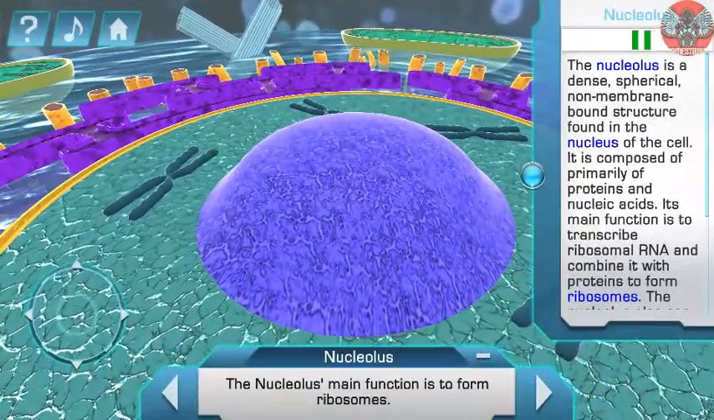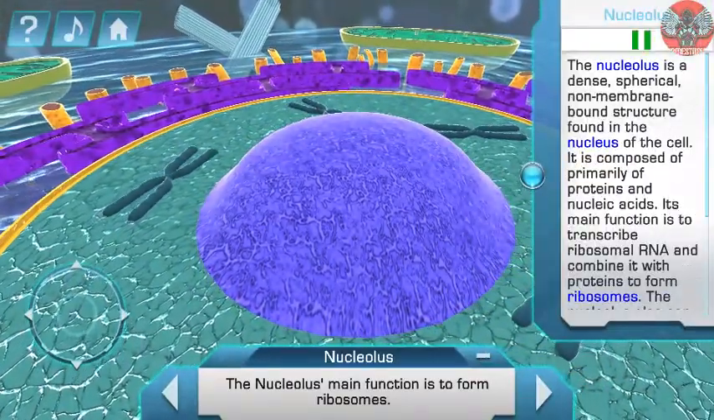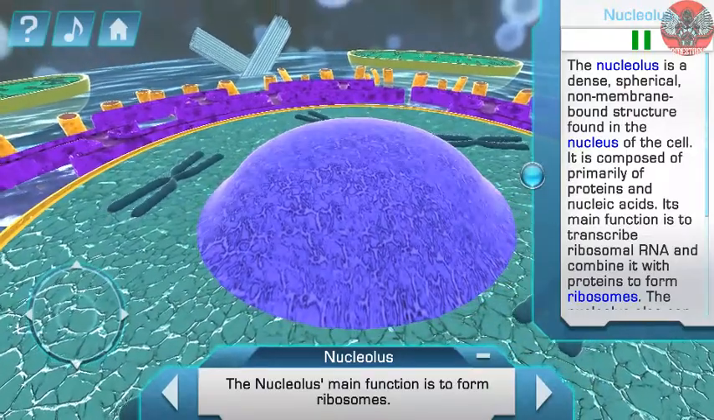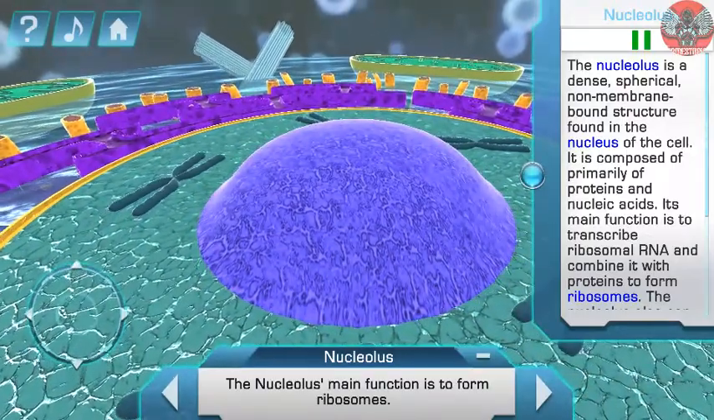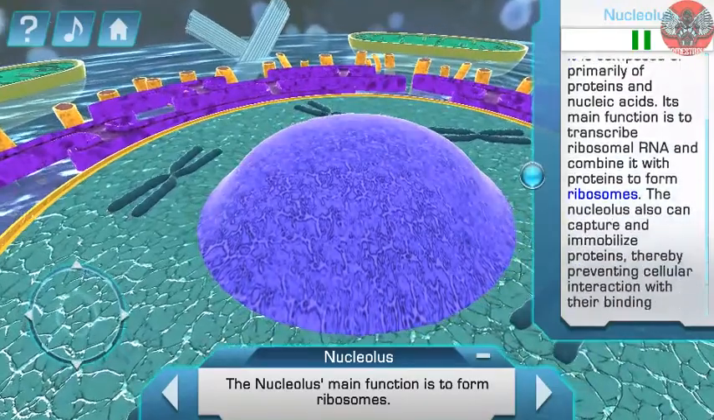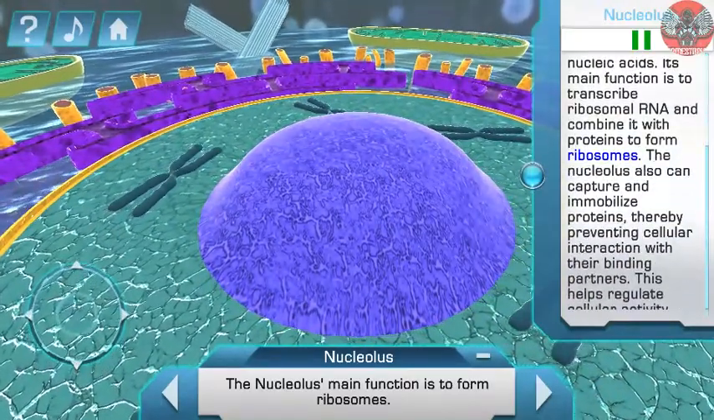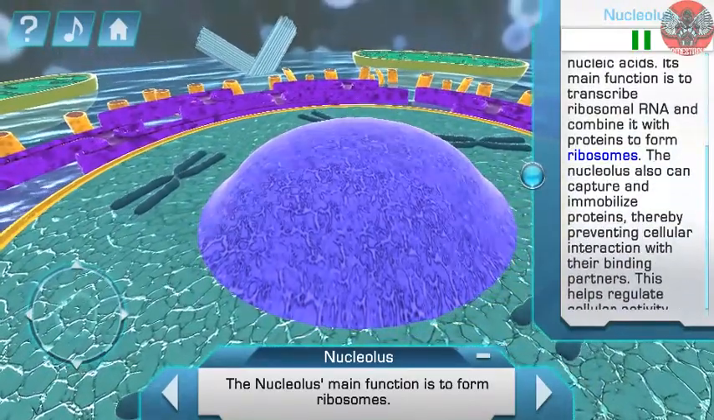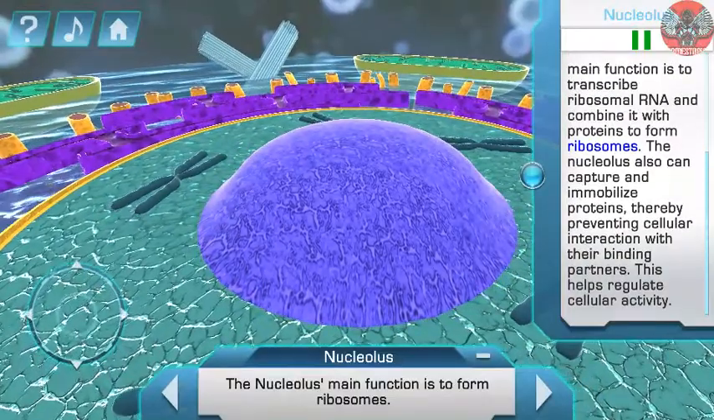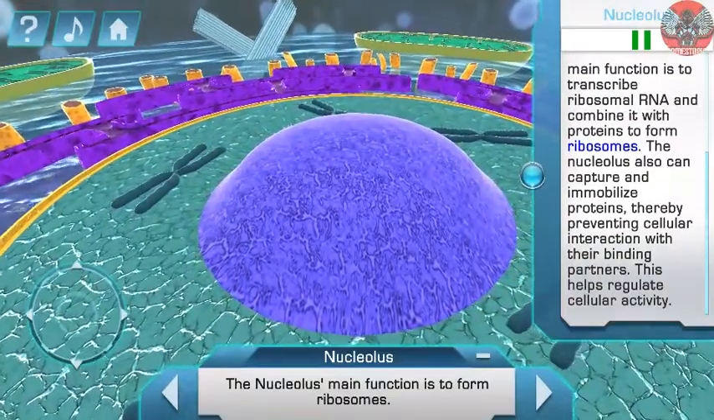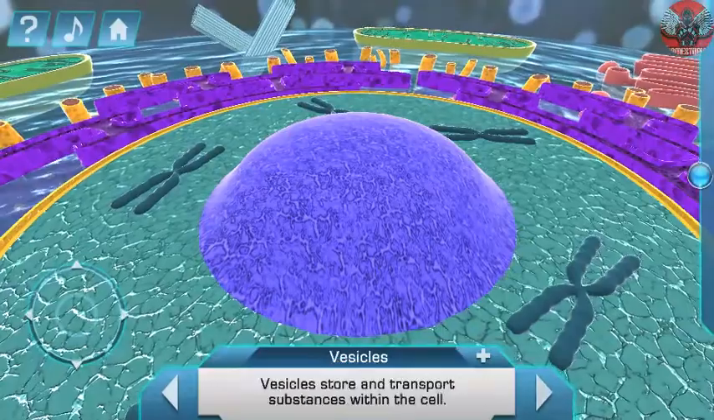The nucleolus is a dense, spherical, non-membrane-bound structure found in the nucleus of the cell. It's composed primarily of proteins and nucleic acids. Its main function is to transcribe ribosomal RNA and combine it with proteins to form ribosomes.